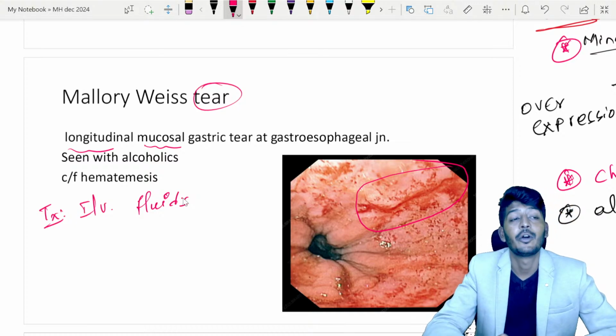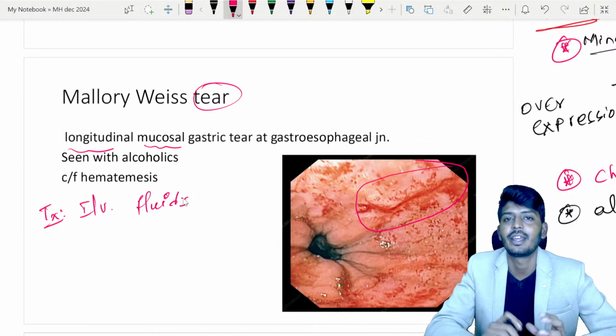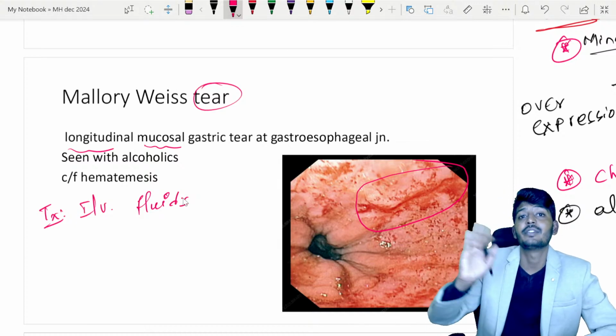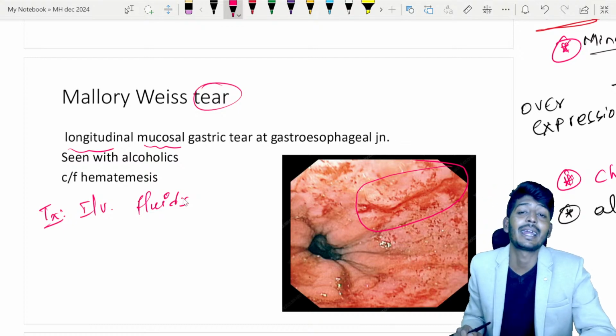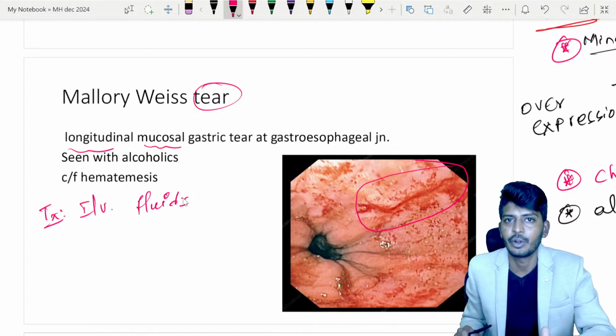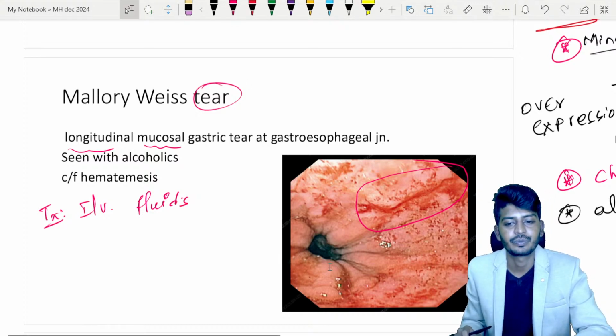So now I hope you understood how alcohol can cause confusion between Mallory-Weiss and Boerhaave syndrome. In Boerhaave syndrome, we have a triad called Mackler's triad. What is Mackler's triad? Chest pain, surgical or subcutaneous emphysema, and along with that vomiting will be there.